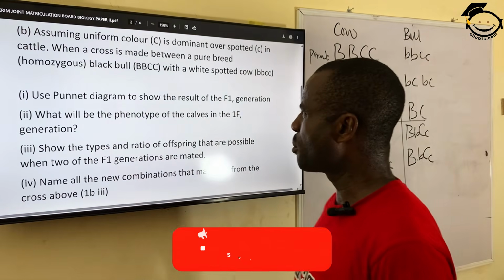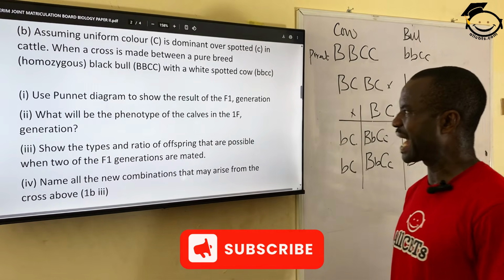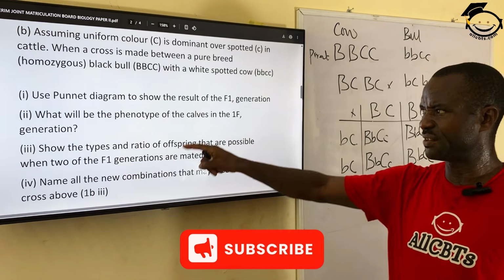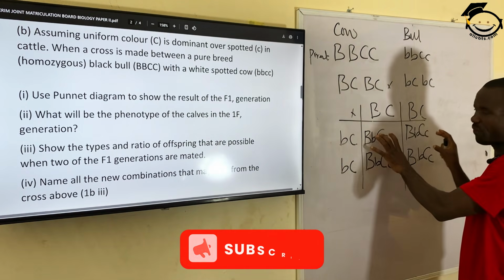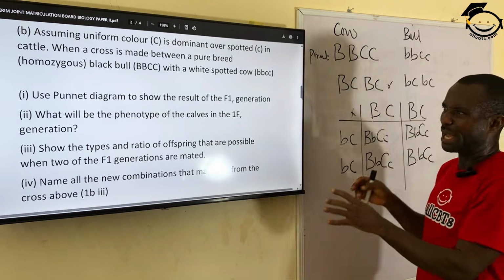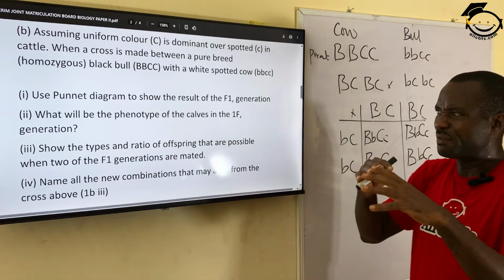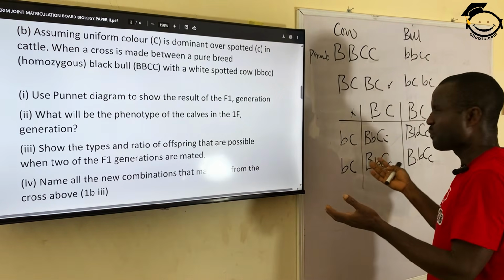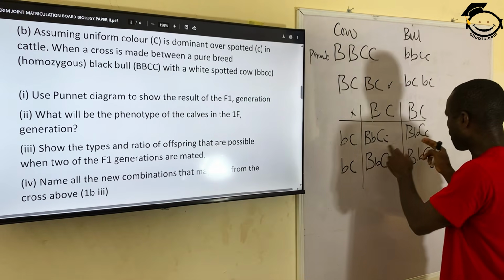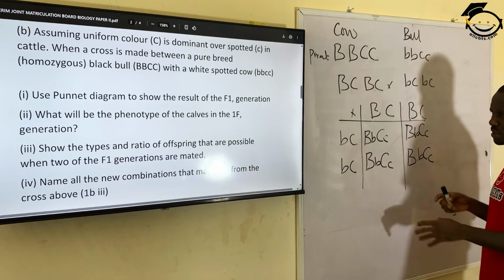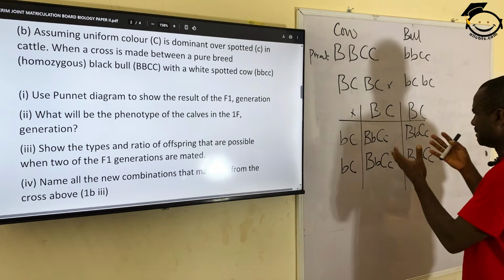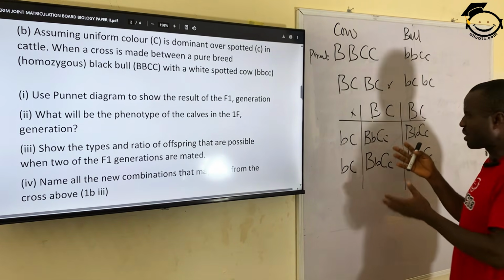The question says, what will be the phenotype of the calf in the F1 generation? We have 4 offspring. What will be the phenotype? That is, what will be the physical observable features of these 4 offspring? Of course, they are all the same. You can see the genes are all the same. So how will this organism look?